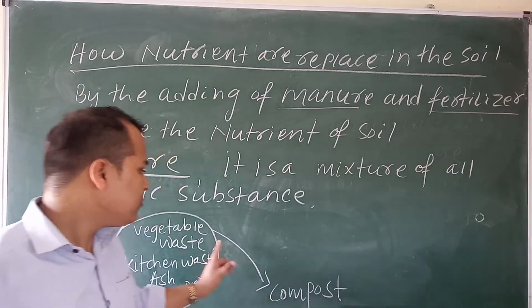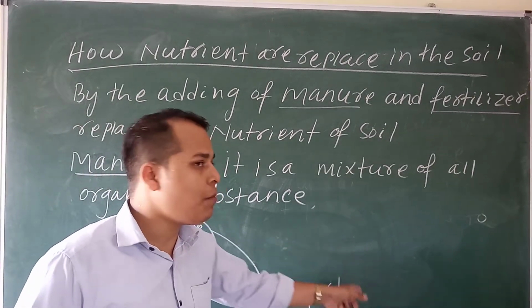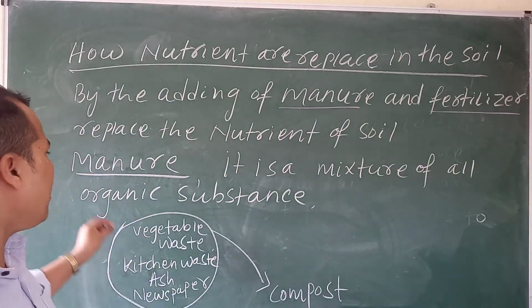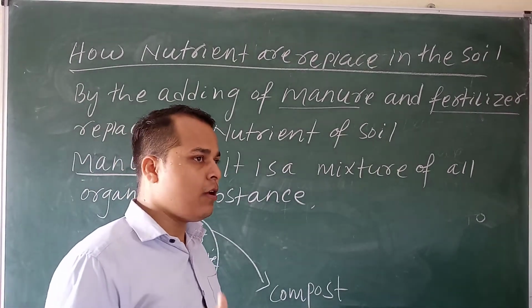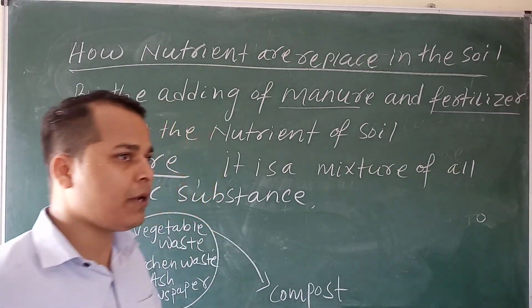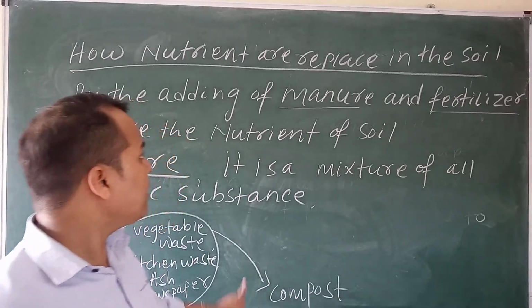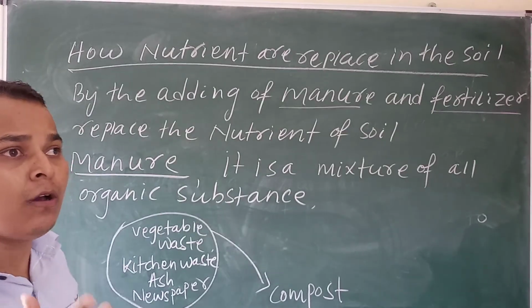It will change into compost. This is an organic compost which is very nutritious, because in that manure, potassium and nitrogen are present, which is very rich in nutrients for plant growth.